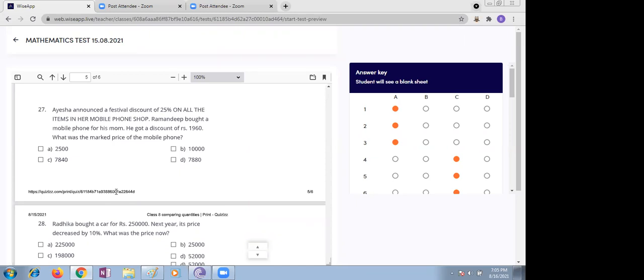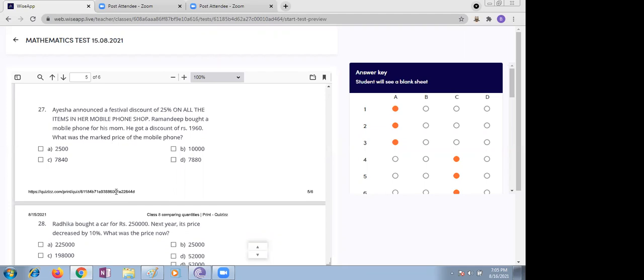Ma'am, the market price is 7. No, you just think here. 25% discount. Discount is nothing but 1960. You need to find out 100%. It is 7840, ma'am. We can take it like 1960 into 100 upon 25, which comes to 7840. Now you just make it 125%. How much? Please let me know quickly.